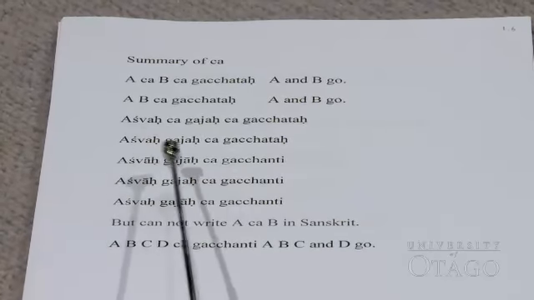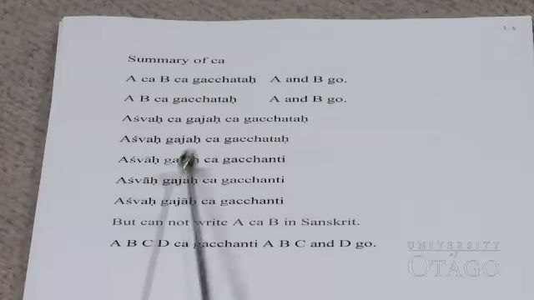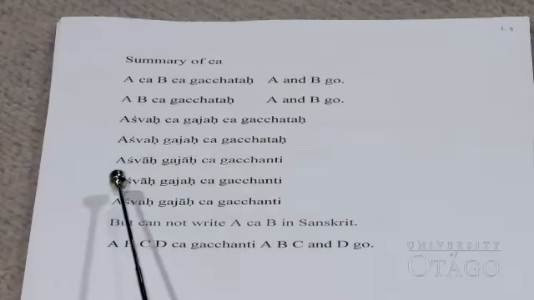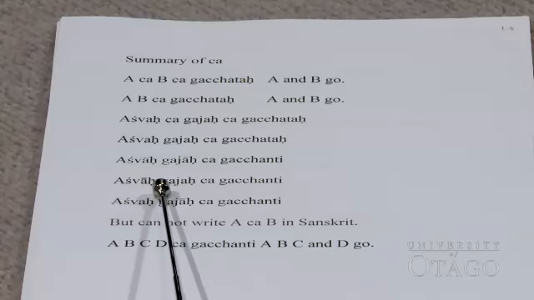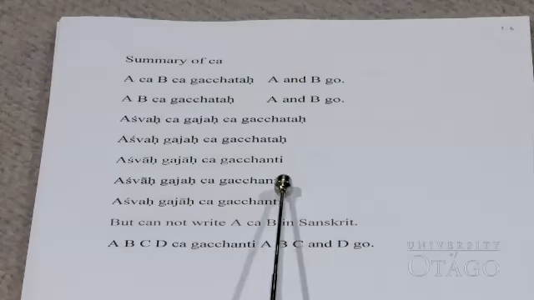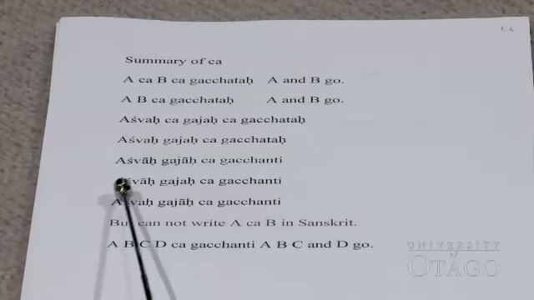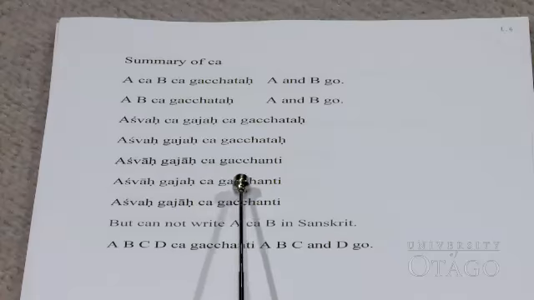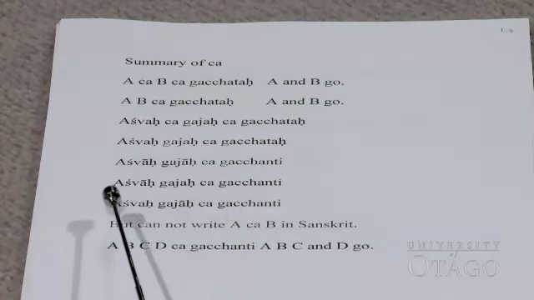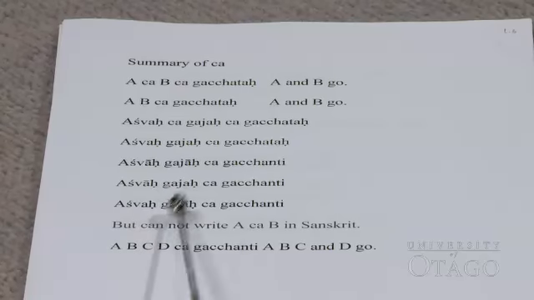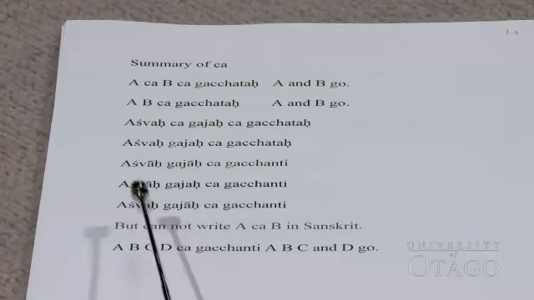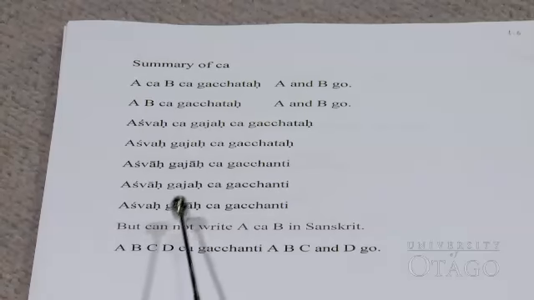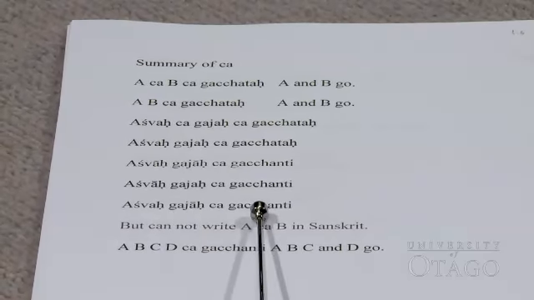Many horses and many elephants go. Many horses and one elephant go. One horse, many elephants go.